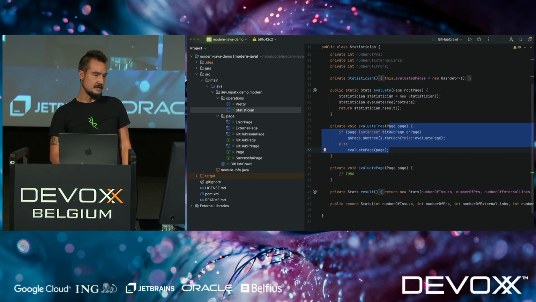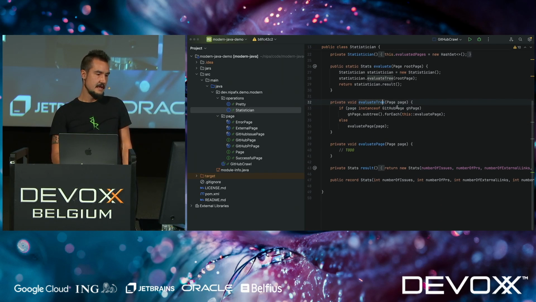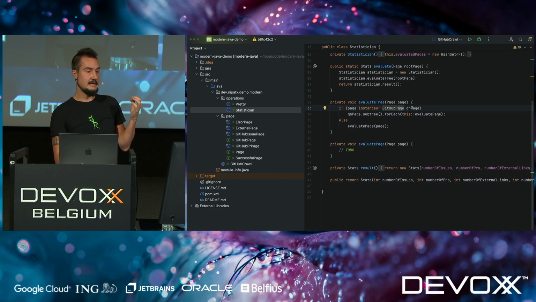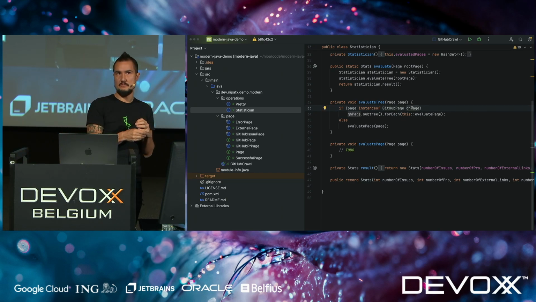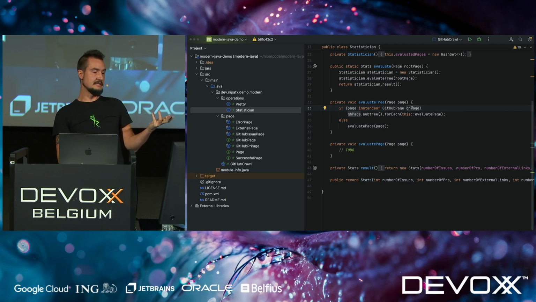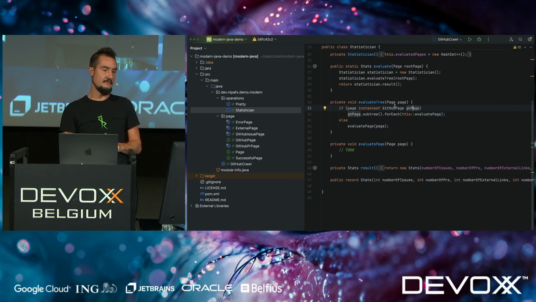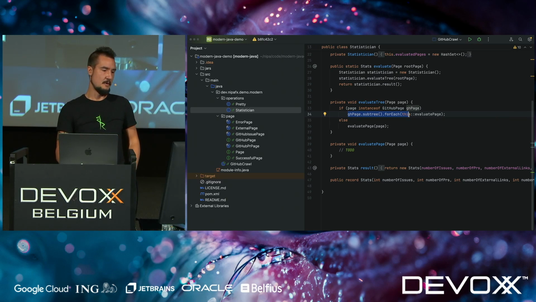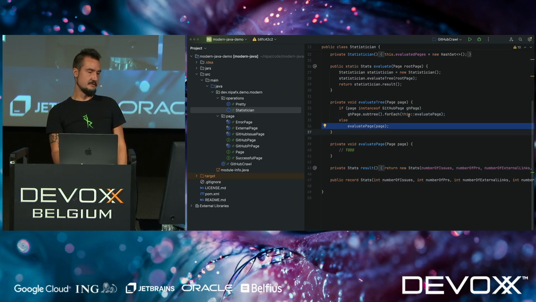And the way I'm doing this is I'm saying, okay, evaluate this tree, here's a page. And now remember that the pages that have outgoing links, that have this subtree method, that is only true for the GitHub pages. And that makes sense, right? Because I didn't want to track this for external pages. For external pages, I'm not going to hunt for more links. So this is why I'm doing the instanceof check here. I'm making sure that I'm dealing with a general case. And what I'm implementing here is basically a kind of dynamic dispatch where I'm saying, well, if it's of that type, I want to do this operation. And if it's the other type, I just evaluate that page.